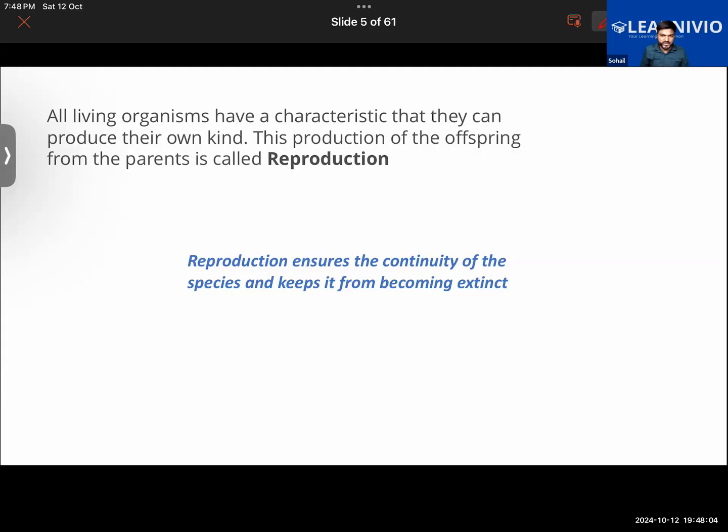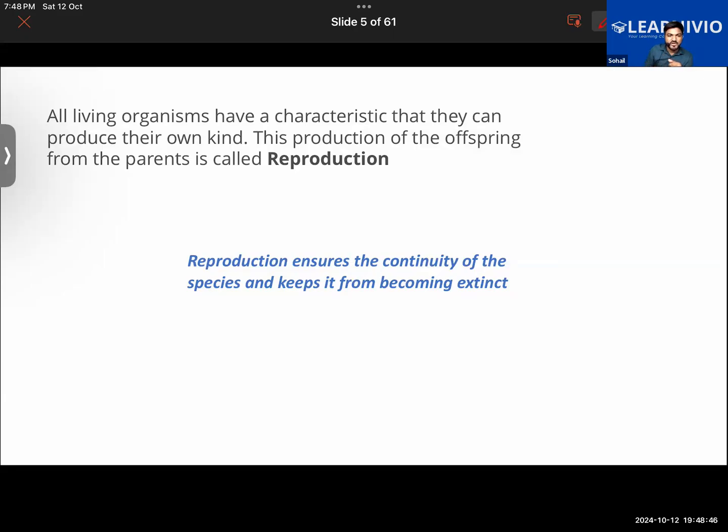But why is reproduction important? Basically, an organism can survive without reproduction. But the question is why it is important. The answer is that for the continuity of the species on the earth, reproduction is important, so that an organism does not become extinct, so that its population does not decrease. Basically, reproduction is the multiplication of the same organism of that species. It's the act of giving birth to organisms of the same kind.